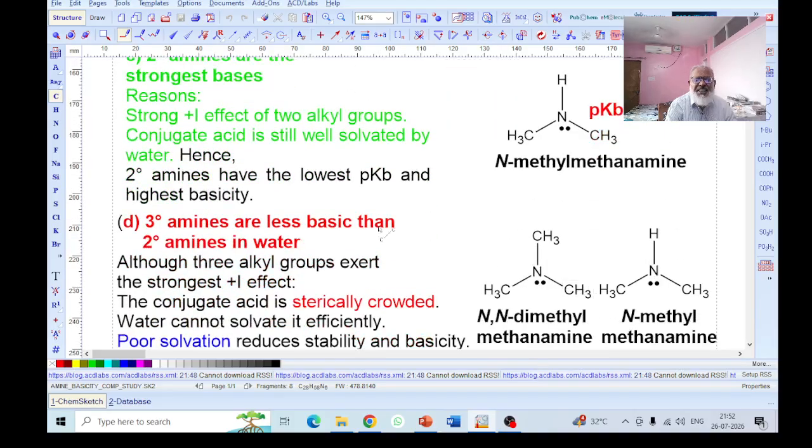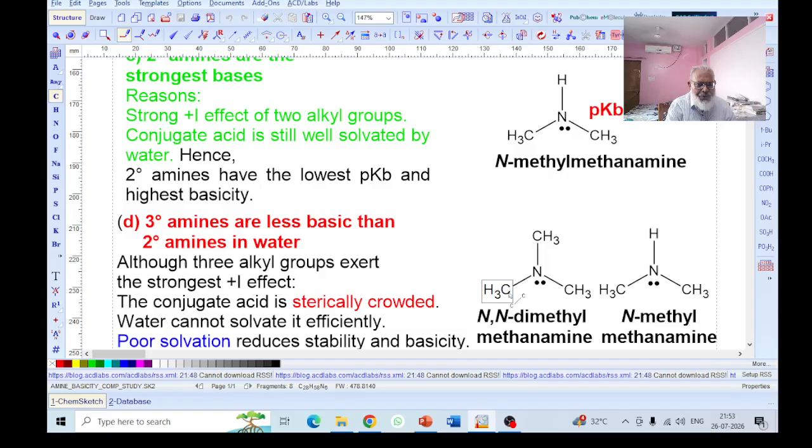And third, why the tertiary amines are less basic than secondary amine. I have already stated that there are four factors that govern the basicity. The first factor was plus I effect, second was the resonance, third was the solvation, and four was the steric hindrance.